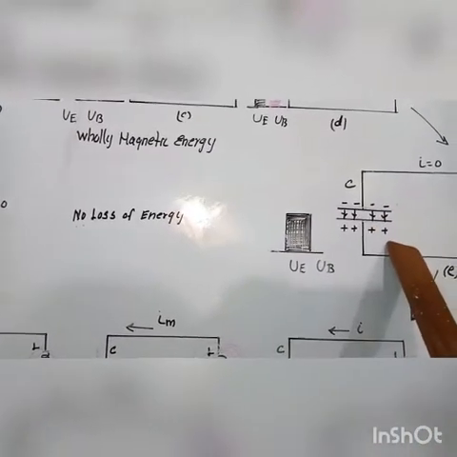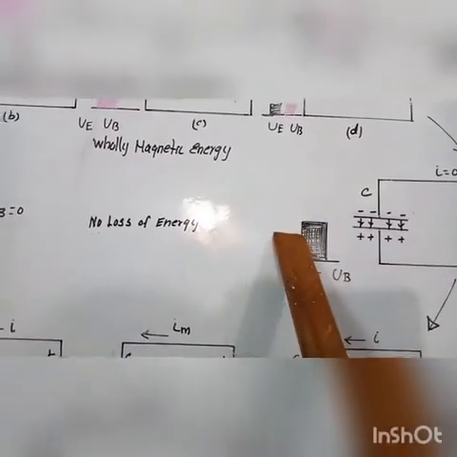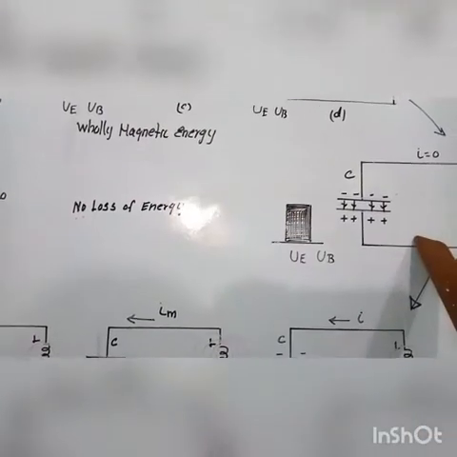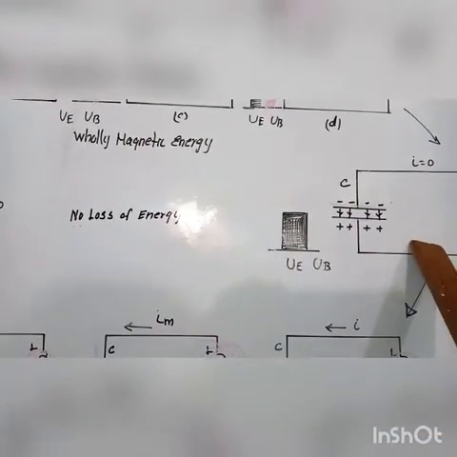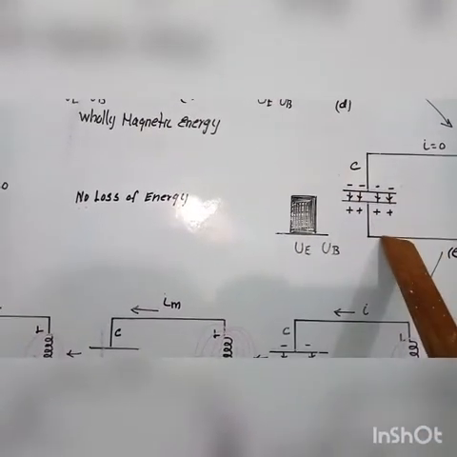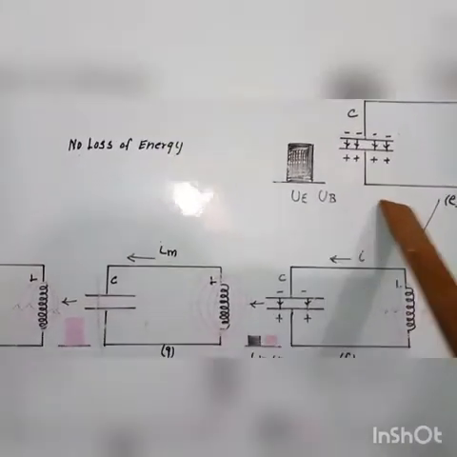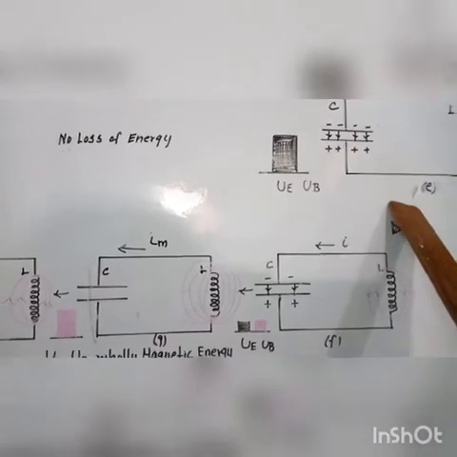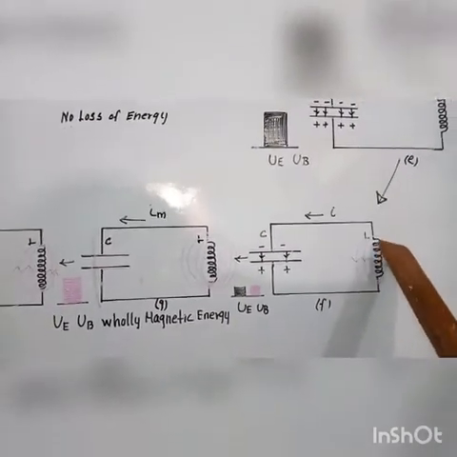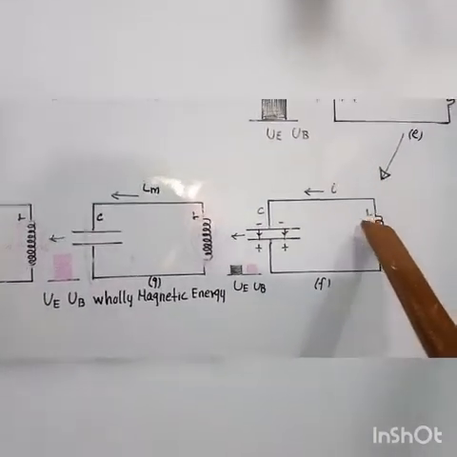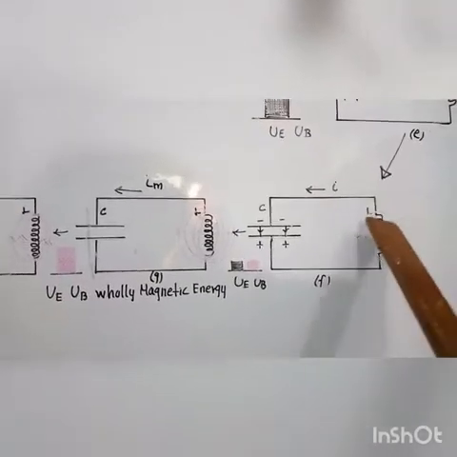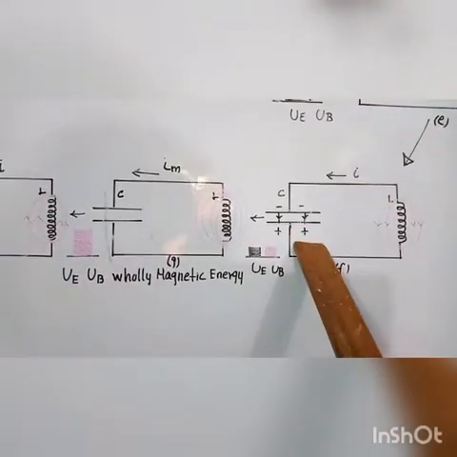The energy stored in the capacitor becomes maximum since the current is equal to 0. The energy stored in the inductor is 0 also. The total energy is held in the electric field. This is figure E. The state is similar to the initial stage, but the difference is that the capacitor is charged in the opposite direction.